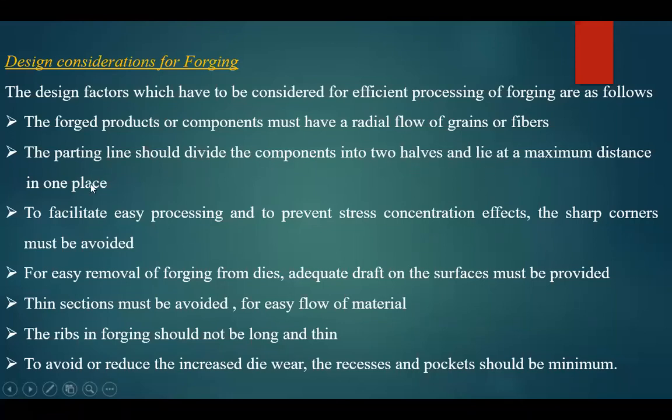distance in one place. So you already know what a parting line is. Parting line is nothing but when you want to make two half pieces. When one hollow semicircular piece was made by using one type of forging, another semicircular piece was made with another. When you are mating both, what parting line you are having, what is the maximum distance in one of the pieces, what inside diameter you are going to maintain, that is a thing you have to be careful about.